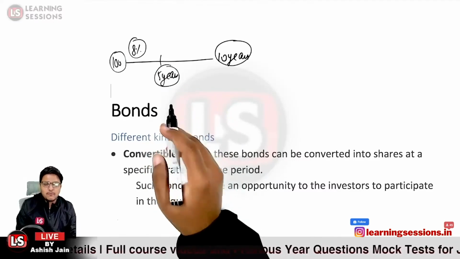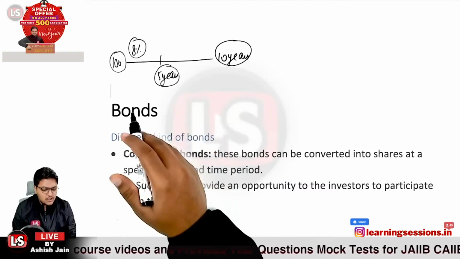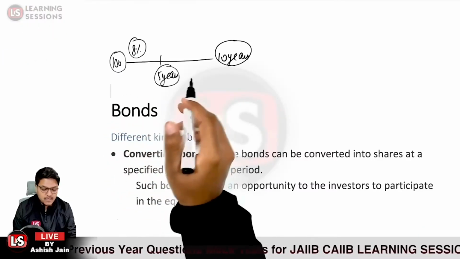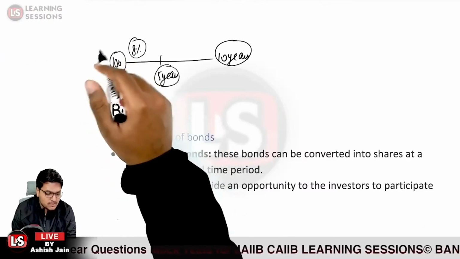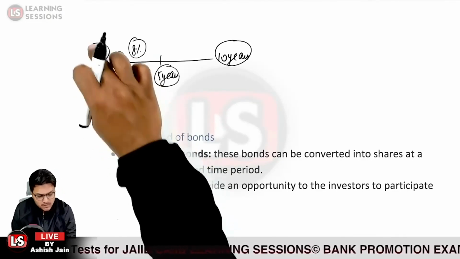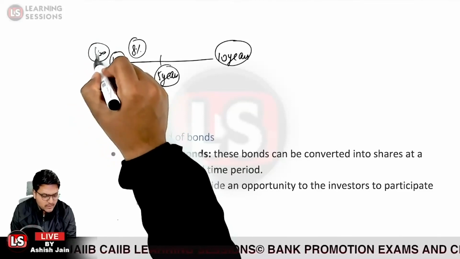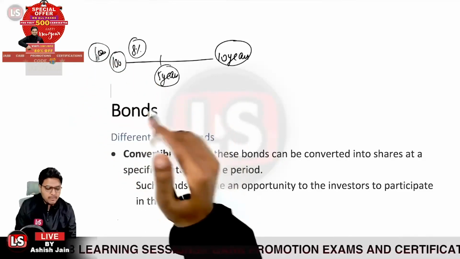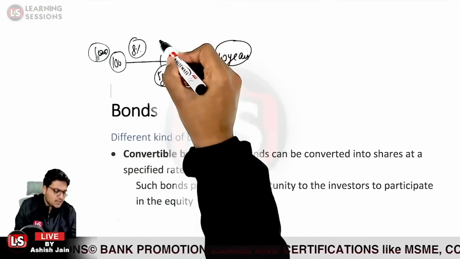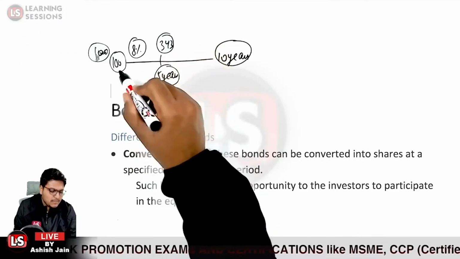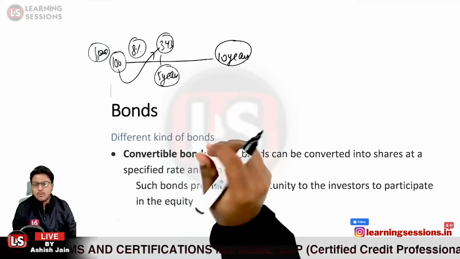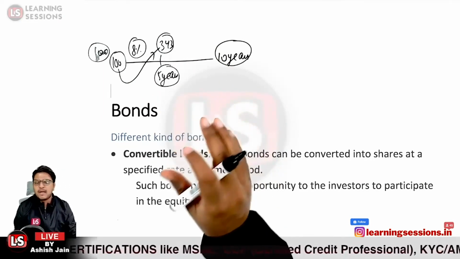Now, at the end of 5 years, let us take the case that the share price when you invested in the company itself was ₹100 only, comparable to the bond investment. But now after 5 years, the share price is equal to 300. Definitely, you will be converting your debt into equity. And why would the company be benefited? Because the company does not have to repay.